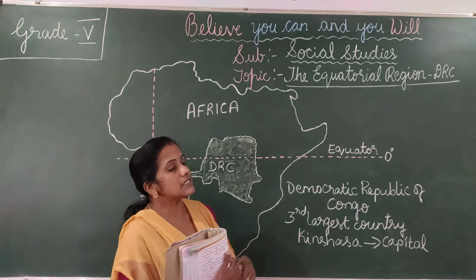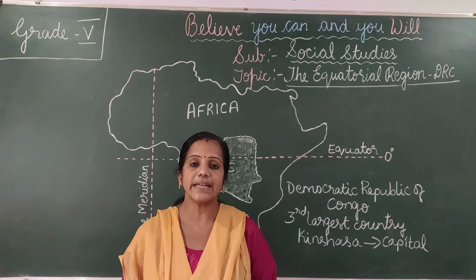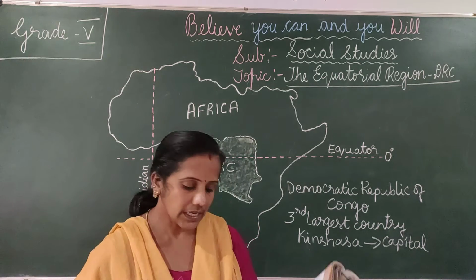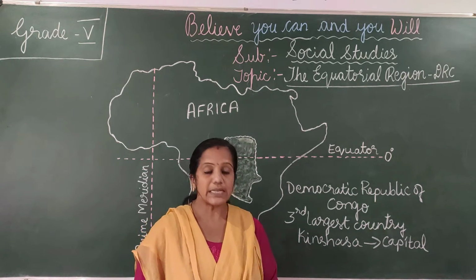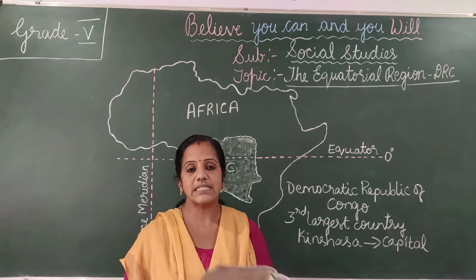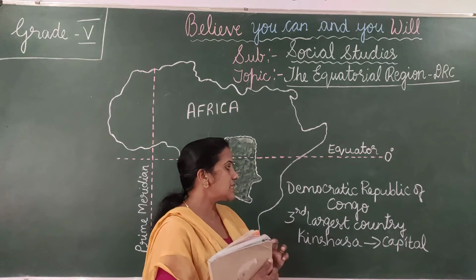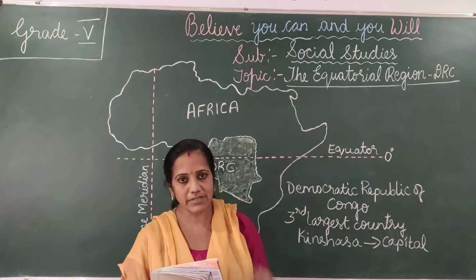Later, in the year 1960, this country got independence and was named the Republic of Congo. In 1971, it was renamed the Republic of Zaire. And in 1977, the country was renamed the Democratic Republic of Congo.